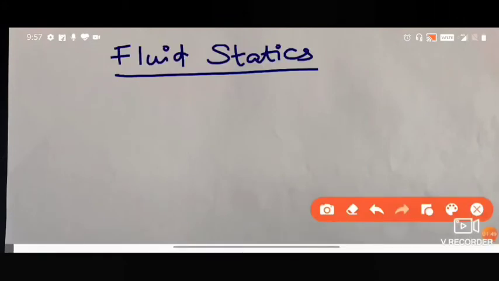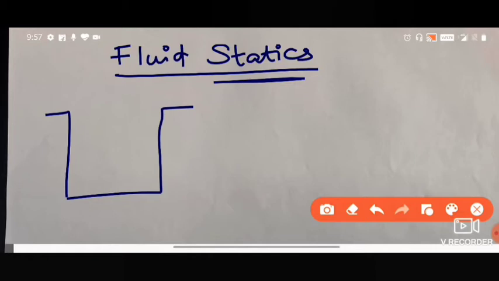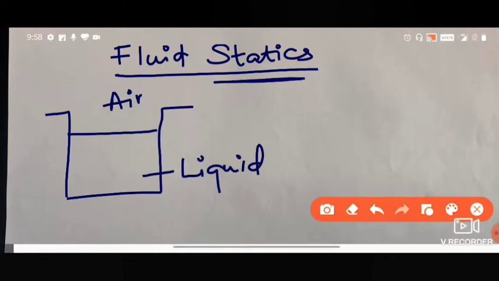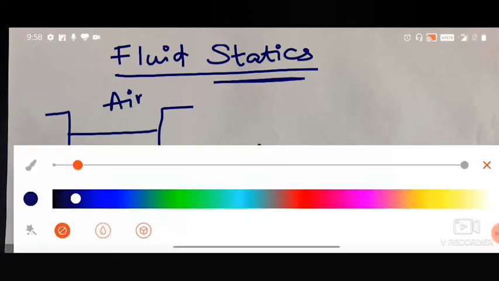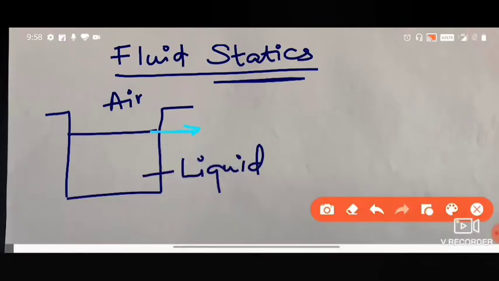As the name suggests, it is fluid at rest. That's why it's called fluid statics. So just assume that you have a container. The container is filled with some liquid. So you have air here and you have liquid here. There's a surface which is in contact with air. This is the surface, the liquid surface.